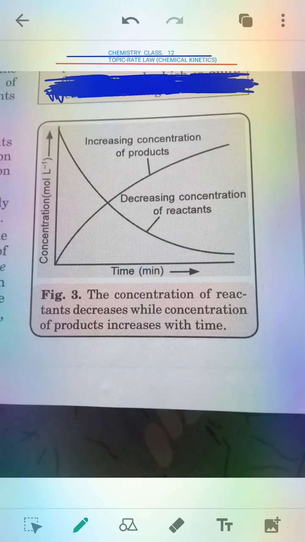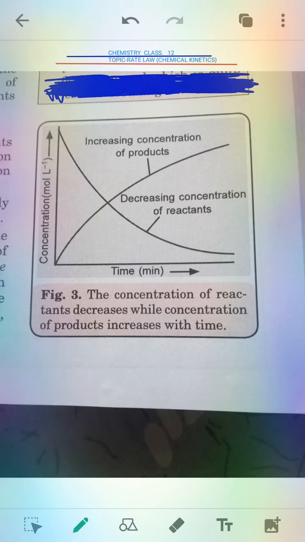In the previous video I told you the factors on which the rate of the reaction depends. I told you that two factors are very important in this chapter: the concentration of the reactants and products, and the next one is temperature. You can find one figure given here.